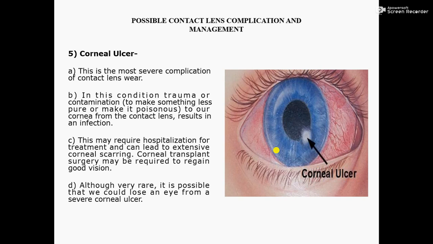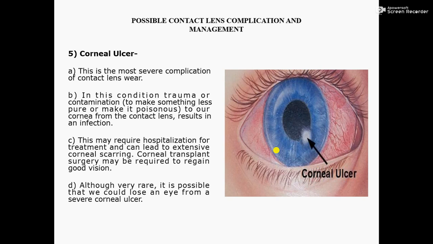This may require hospitalization for treatment and can lead to extensive corneal scarring. Corneal transplant surgery may be required to regain good vision.